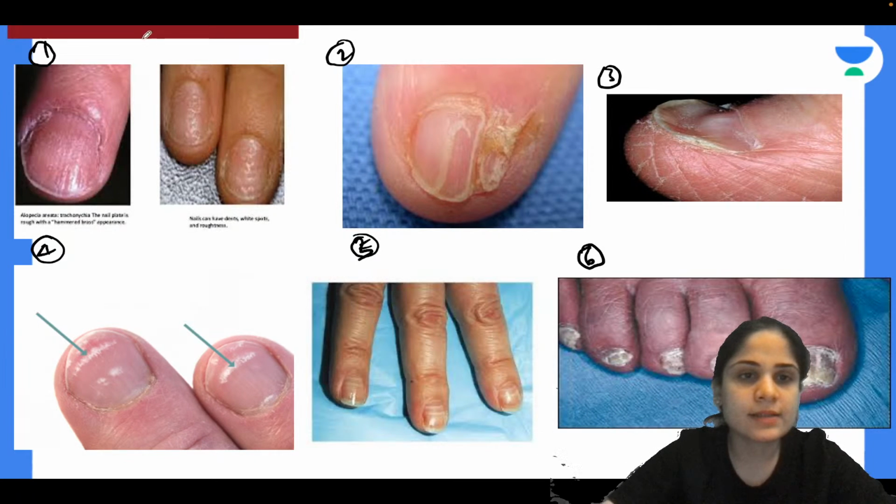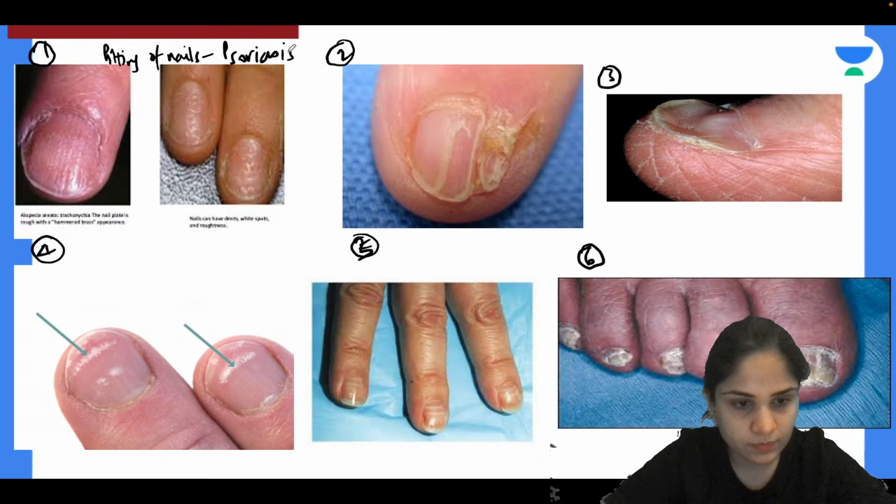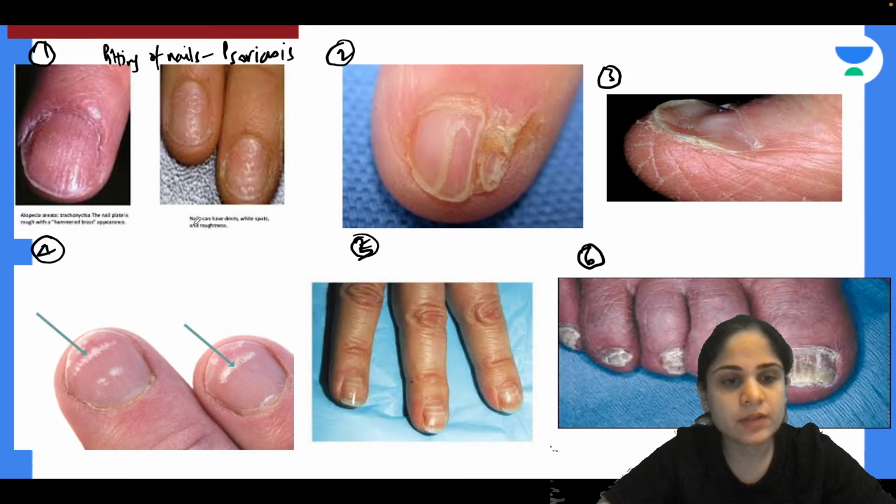Yes, so 1 is pitting of nails. Pitting of nails is seen in which condition? Psoriasis. Good. Very good, Rameshwar. 4 is nothing but Mees lines that you see in arsenic poisoning.